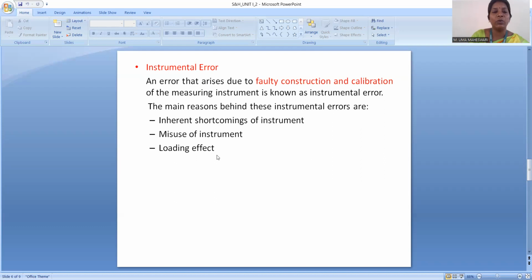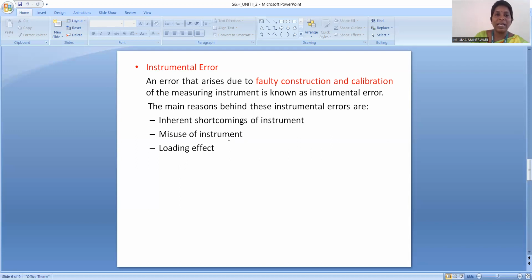The other method of removing this error is that the procedure for the instrument measurement must be carefully planned, and it should be calibrated against the standard values. This can be done to remove the inherent shortcomings of the instrument and misuse of the instrument.